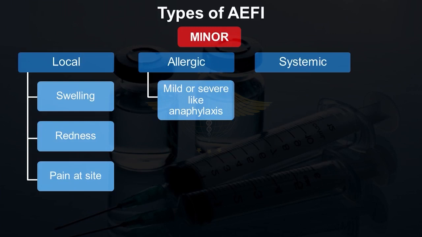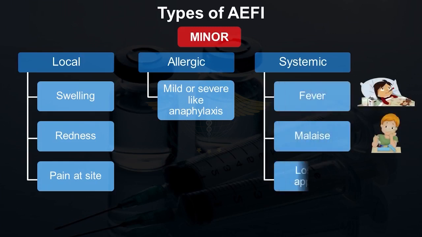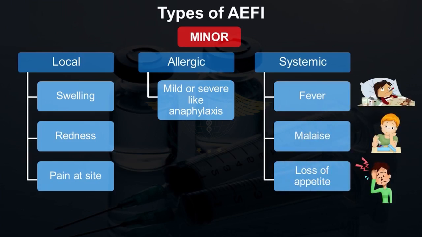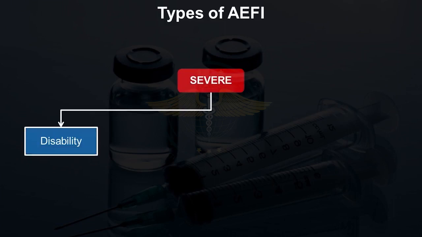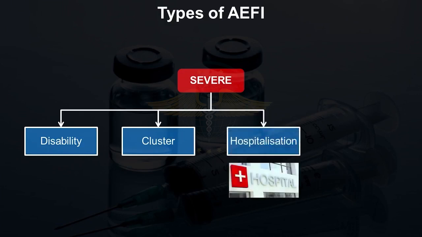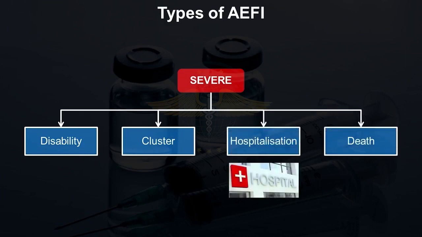Systemic reactions means reactions which affect the whole system, which could be fever, malaise or lethargy, any loss of appetite or a headache. Next, we'll go on to the severe adverse events following immunization. This is the most serious category of adverse events, which include disability, a cluster of AEFIs, that means involving multiple systems, adverse events involving hospitalization, and the last and most severe category, that is death.